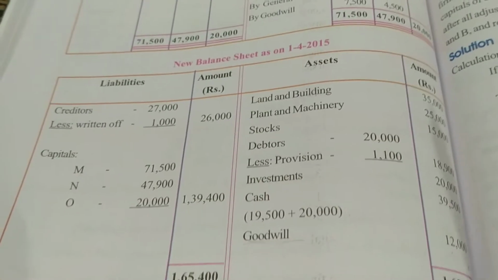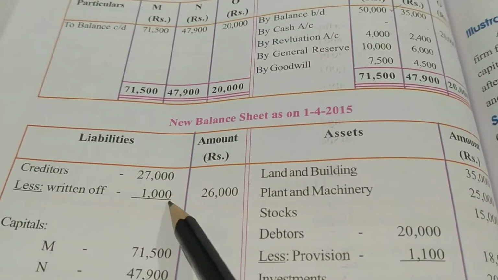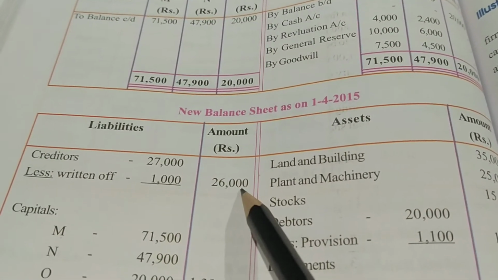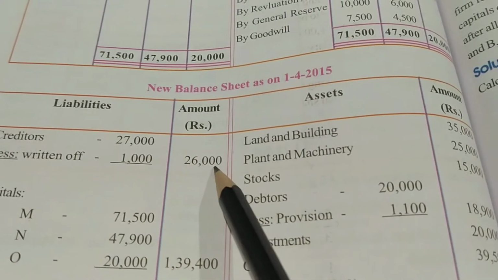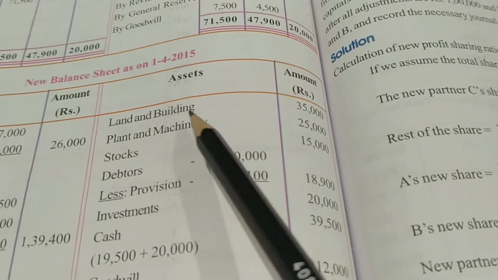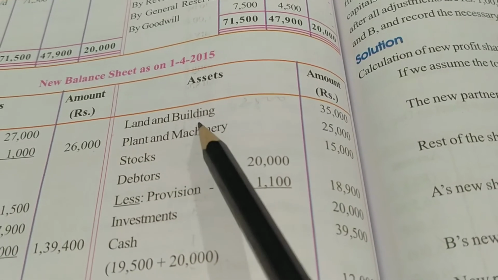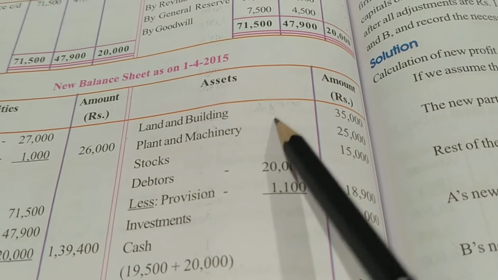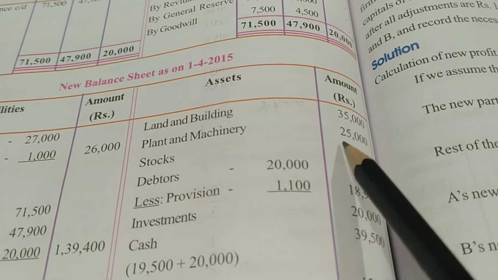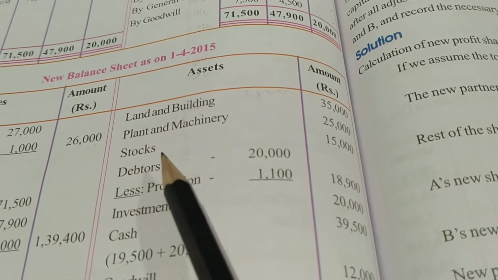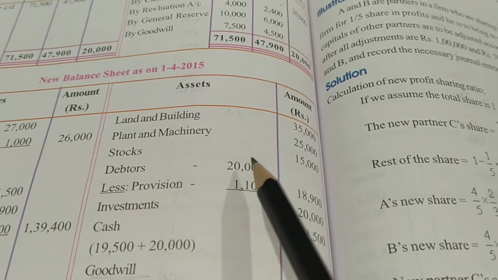In the new balance sheet, we have written creditors; we have to reduce it by 1,000. So our creditors actual value is 26,000. Land and building, again you will show the actual value 25,000. Add the increase in land and building 10,000, show 35,000. Plant and machinery also you will show the depreciated value. Stock, there is no change, so we will copy it as it is from the previous balance sheet. 15,000 we will take. Then debtors.